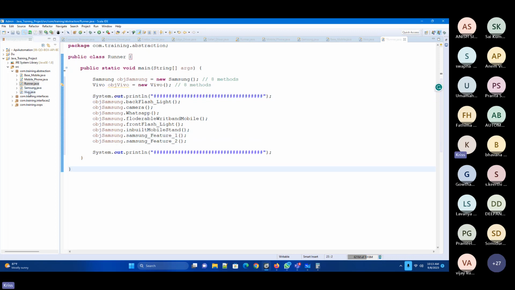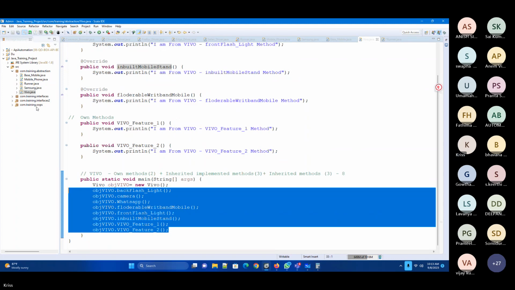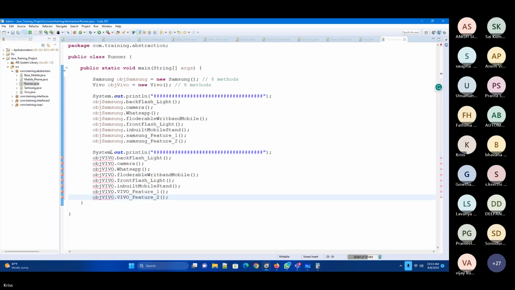So now if you go to the Vivo, same thing here. Whatever I did, I'm doing it from the other class. I need to change the object name. Rather than changing all the places, I'll change yours. That's it.